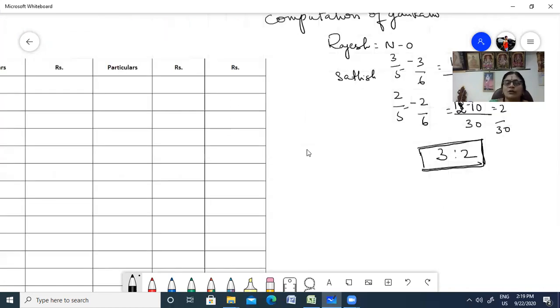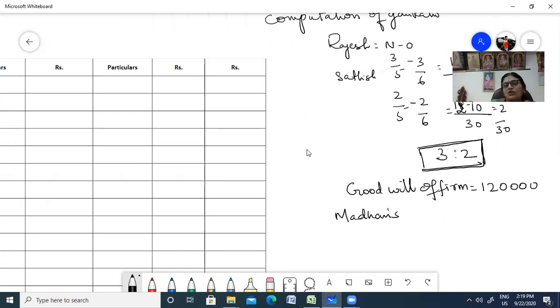So goodwill of the firm has been valued to how much? Goodwill of the firm has been valued to 1,20,000. Now Madan's share is how much? 1,20,000 into 1 by 6, which is 20,000.